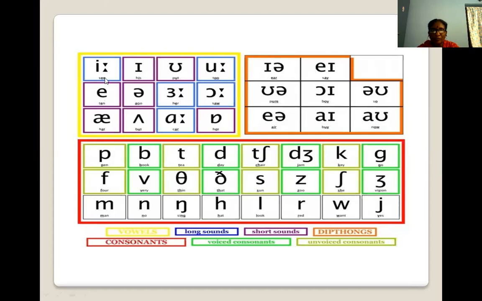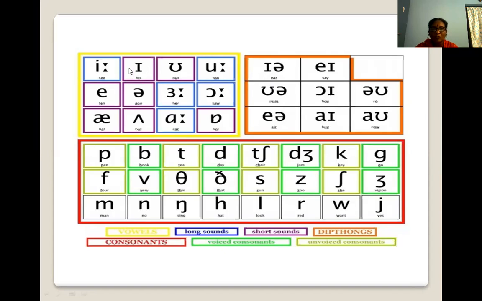See the vowels. 1, 2, 3, 4, 5, 6, 7, 8, 9, 10, 11, 12. These are monophthongs. These are diphthongs. 1, 2, 3, 4, 5, 6, 7, 8. 8 diphthongs. What do you mean by diphthong? I already told you. When two vowel sounds come side by side, it is called a diphthong. Monophthong means only one vowel sound. See the difference in these vowel sounds.